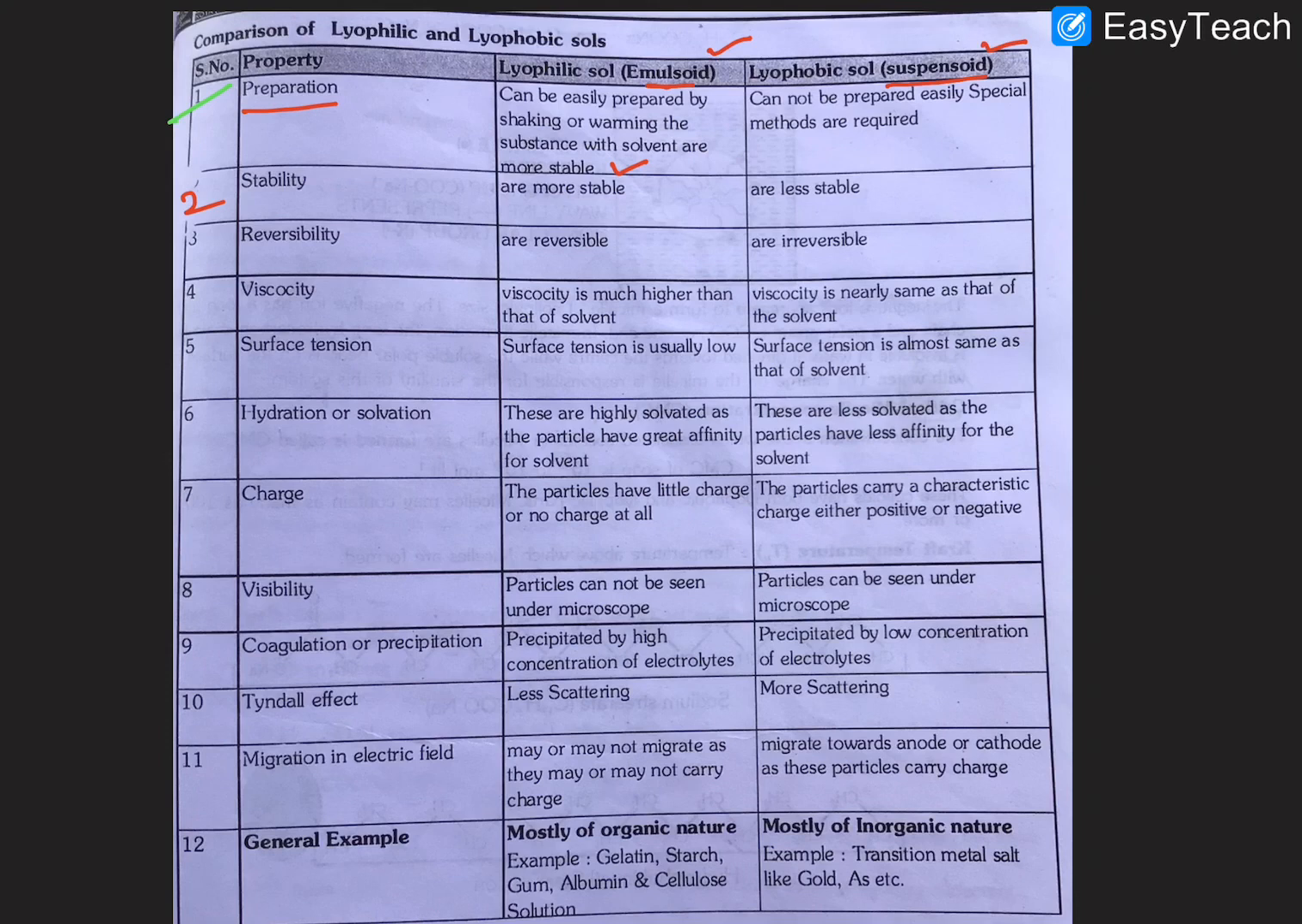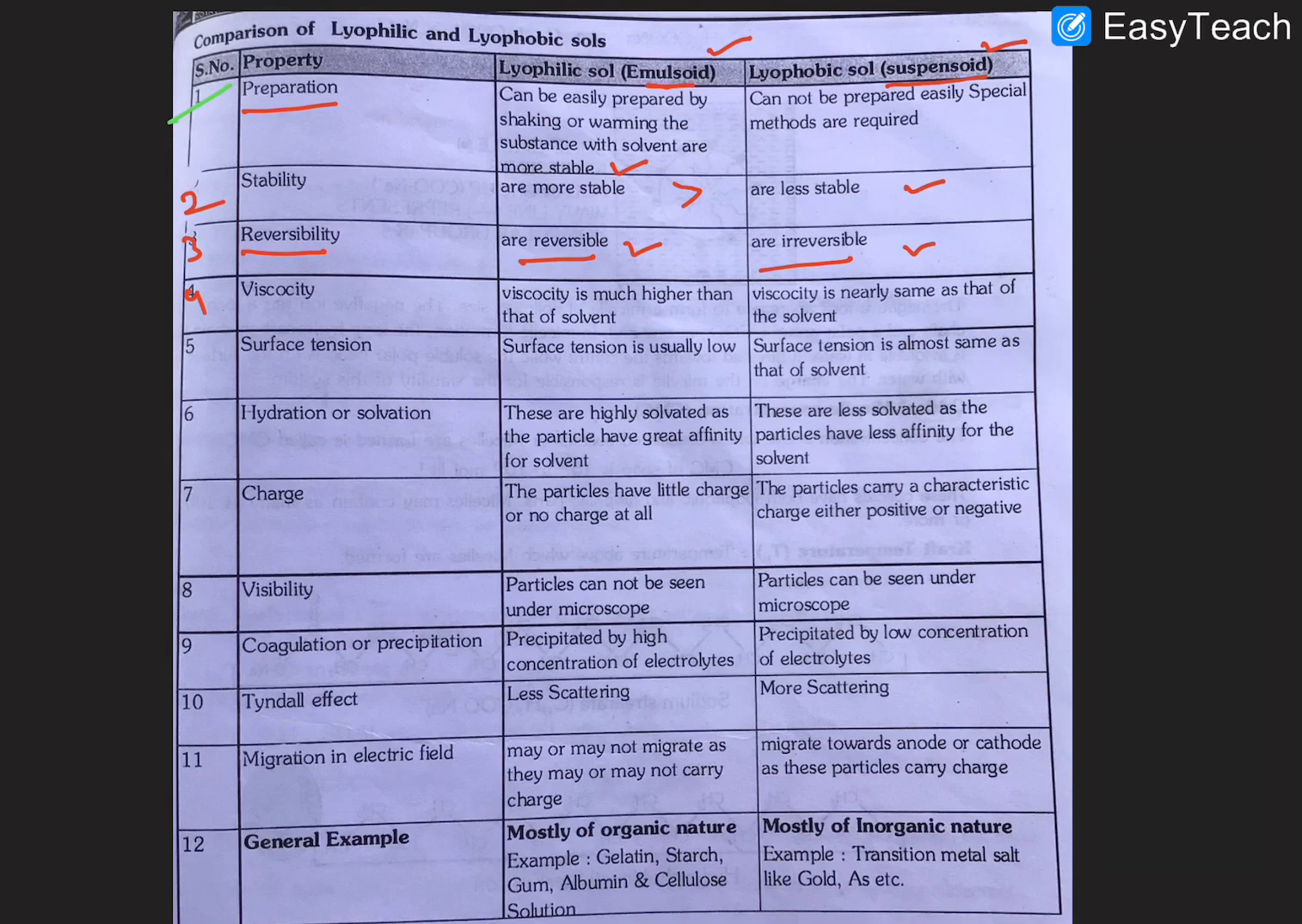The second point is stability. Already we discussed that lyophilic colloids are more stable than lyophobic. The third point is reversibility. Lyophilic sols are reversible and lyophobic sols are irreversible, because lyophilic have affinity and lyophobic have no affinity.